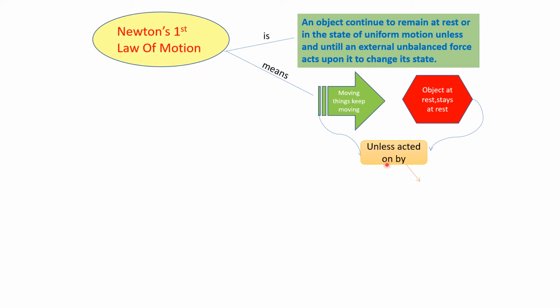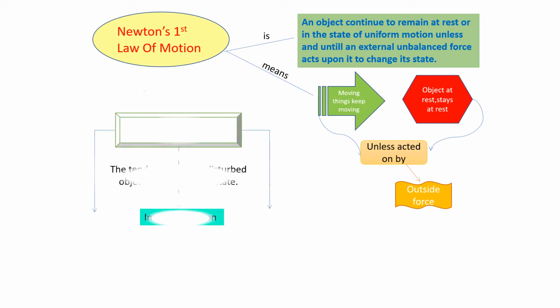But until when? Unless it is acted upon by an outside force. That means the moment some outside force acts on the object, there is going to be a change in the state. So if I apply force on the textbook and lift it up, then its state changes. If I stop the football, then its state changes. So that means I am applying some outside force. So until this outside force acts, the object will continue to do whatever it is doing.